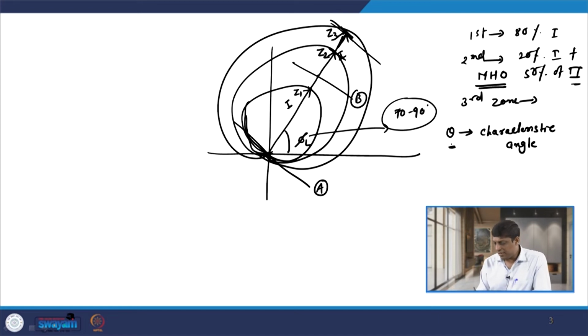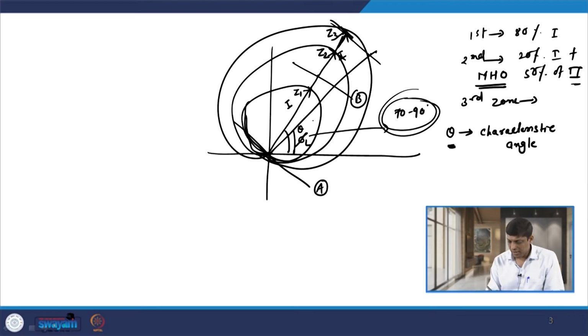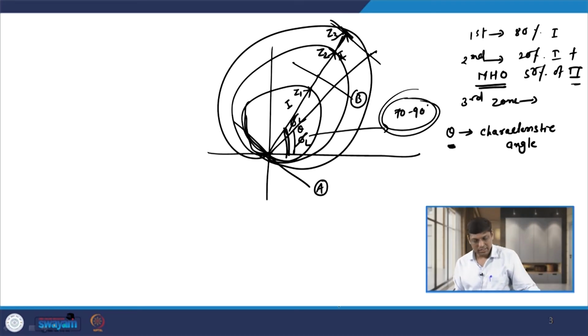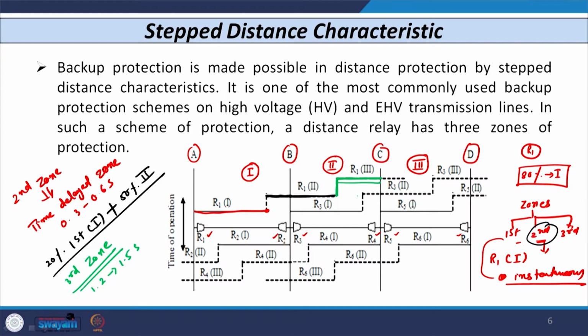So, this theta we need to set roughly around this value. We can set this using the characteristic angle like this. We have the characteristic angle theta for each zone, right, and it is the same for all the 3 zones. So, we have the theta and we have the phi L also here. This is phi L, and the other one is your theta, right. So, this is all about the 3 zone settings of the distance relay.